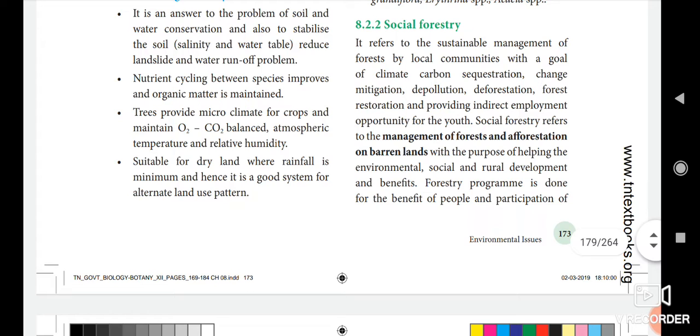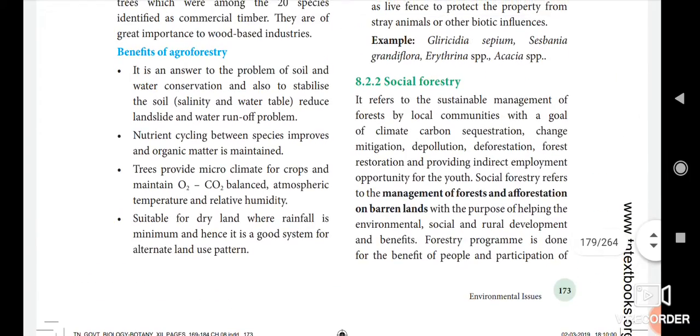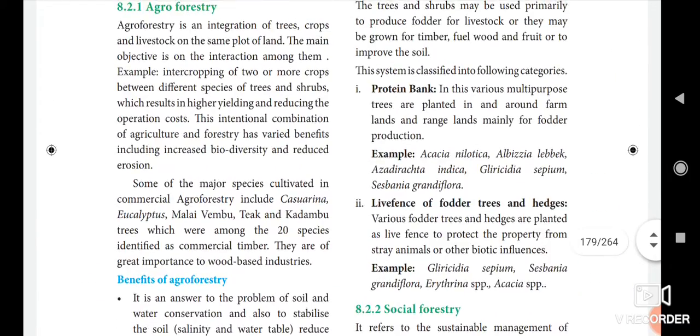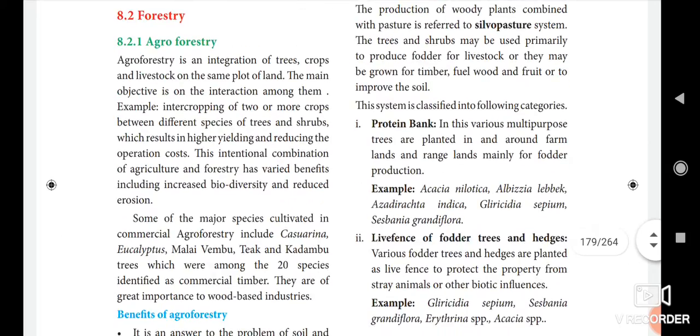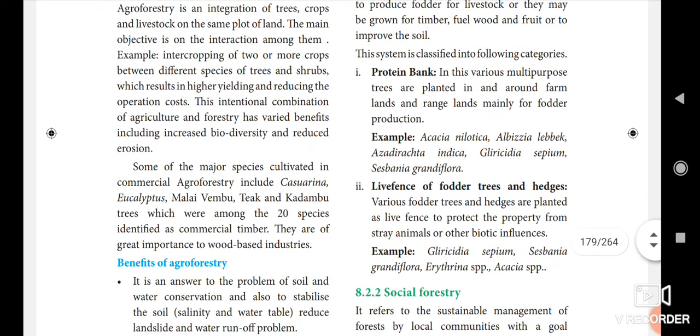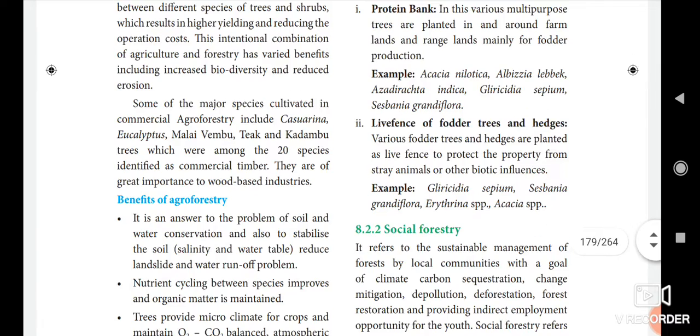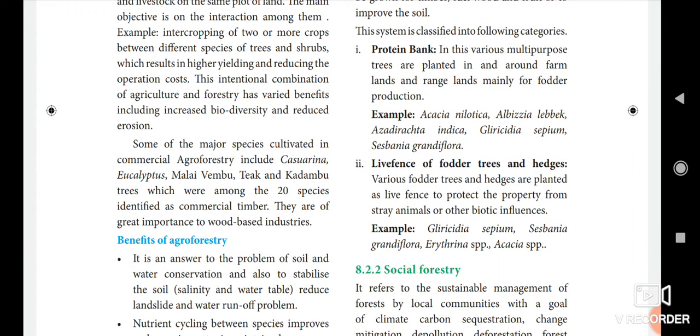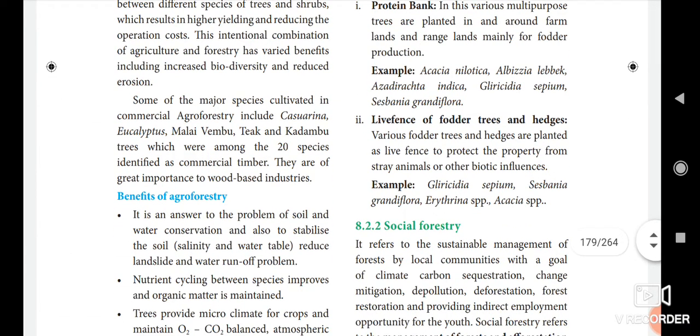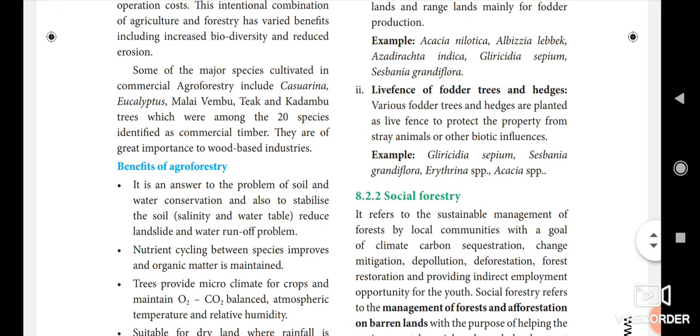Fourth question, why do we call parthenogenesis a special type of sexual reproduction in animals? Have you all read the question?